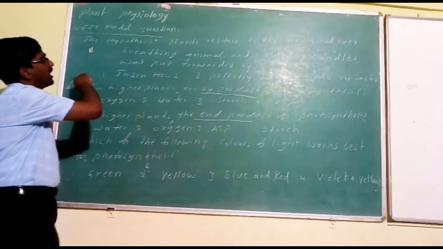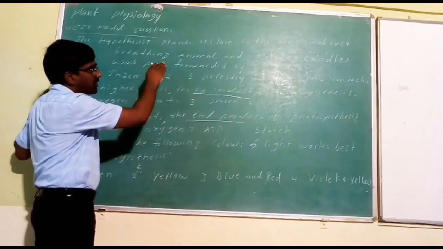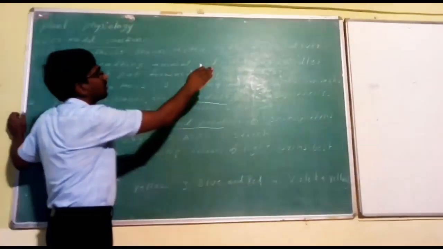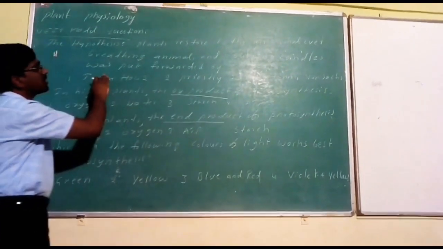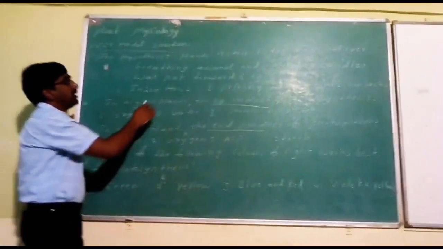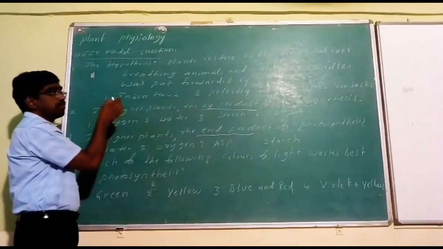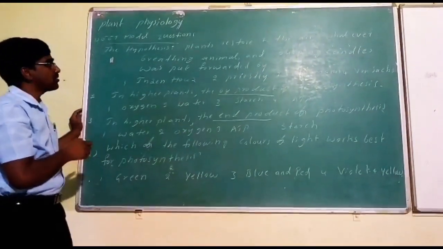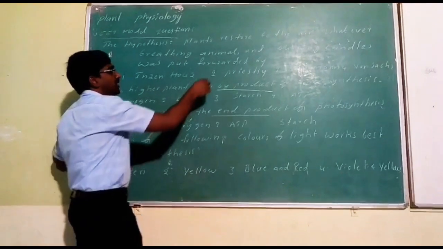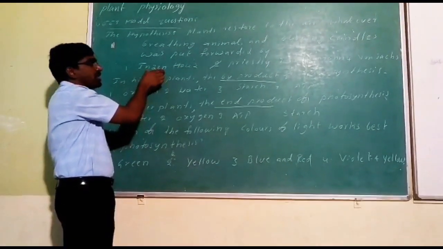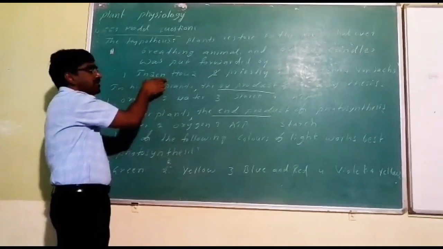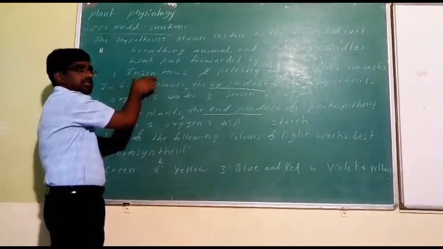Question number 1: the hypothesis, plants restore to the air whatever breathing animals and burning candle, was put forward by. It is one of the experiments proved by one of the great scientists. So this conclusion was given by Priestley. Ingenhousz, because he has explained that light is necessary for photosynthesis.